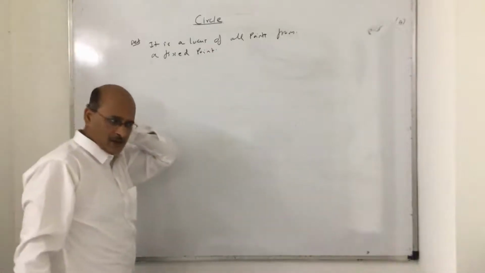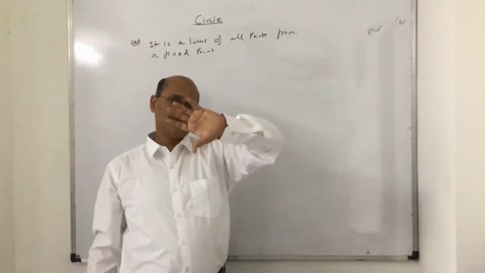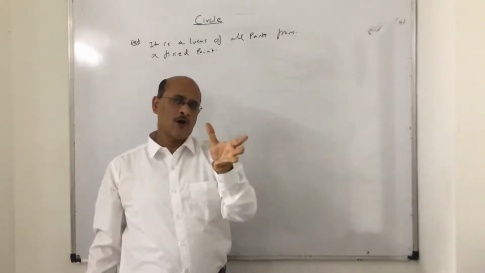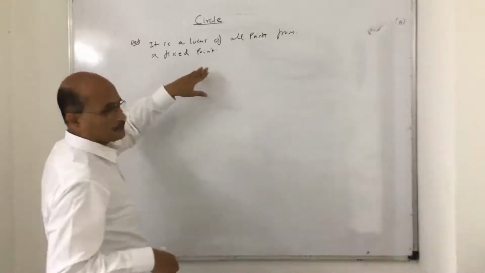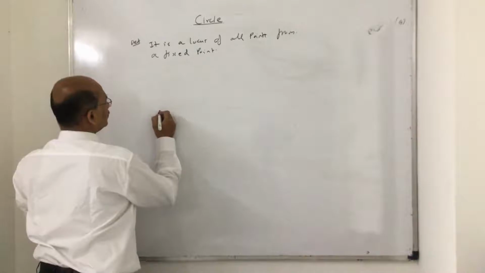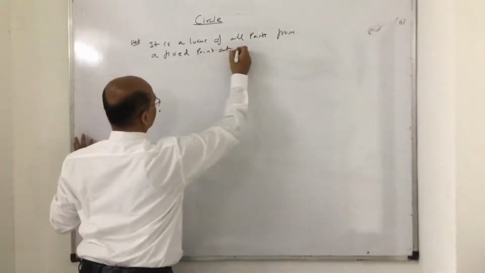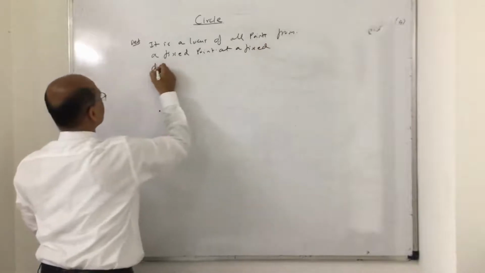Locus itself means a figure obtained. What is a locus? Locus means a figure obtained by joining all the points from the fixed point. Now suppose I hold a particular fixed point. From a fixed point at a fixed distance. We can add this also, to be more specific, at a fixed distance.